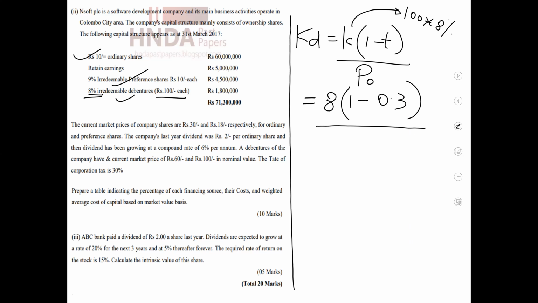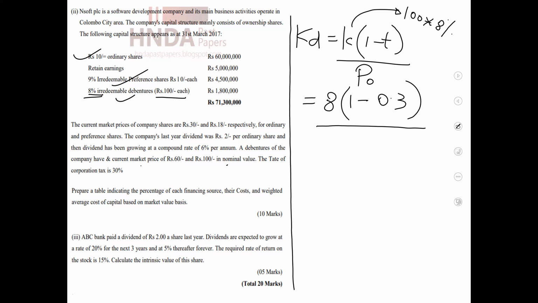Yes. The debenture of the company has a current market price of 60 and 100 in nominal value.